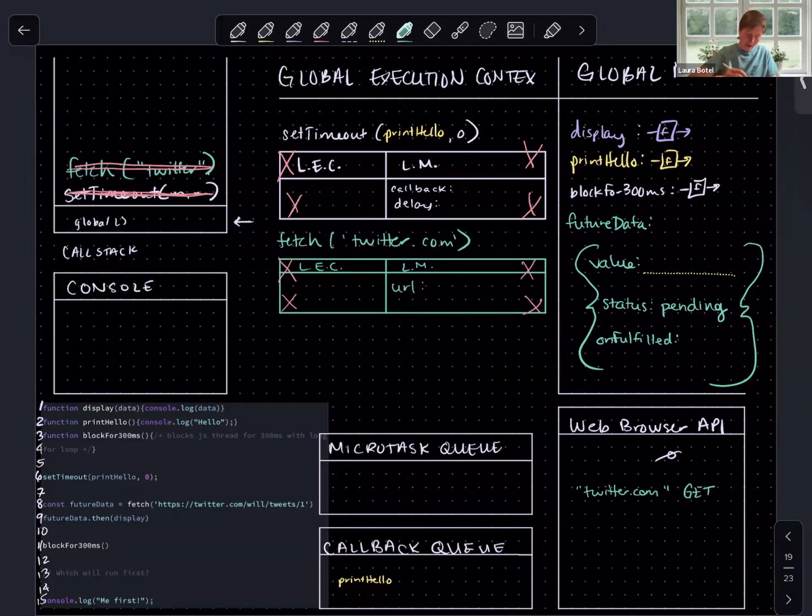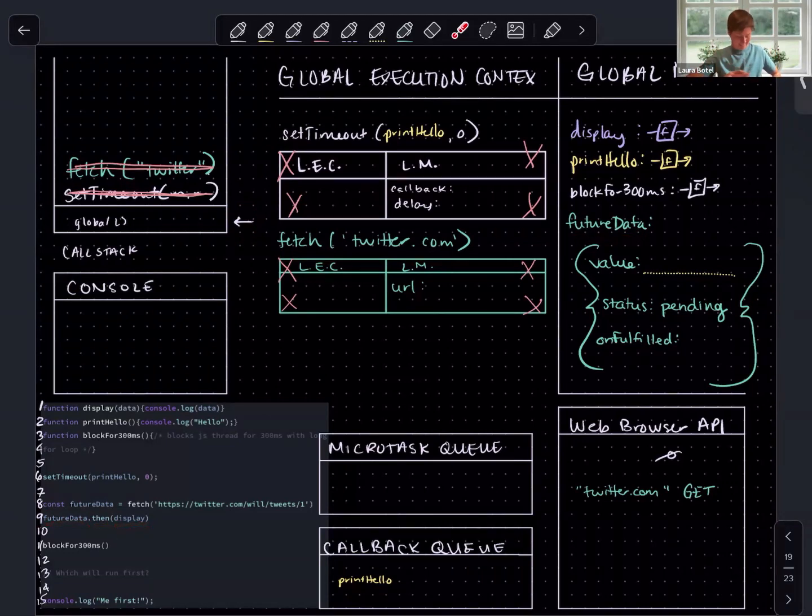Okay, so our next line, after we have moved our thread back into global, after we've garbage collected fetch, our next line of executable code is line 9. And again, this is using promises, but this is functioning just the way that all of our other JavaScript functions, right? Future data is an object, so we can use dot notation to invoke a method on that object and pass it the display function.